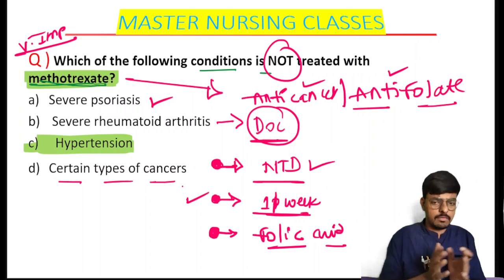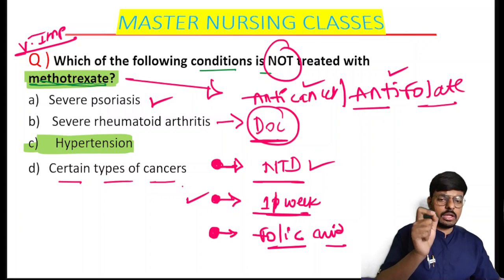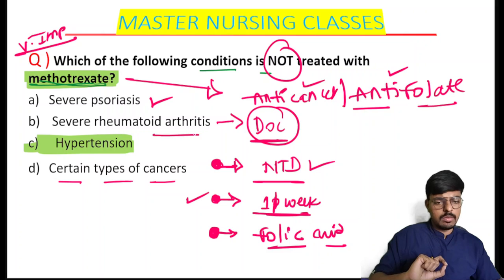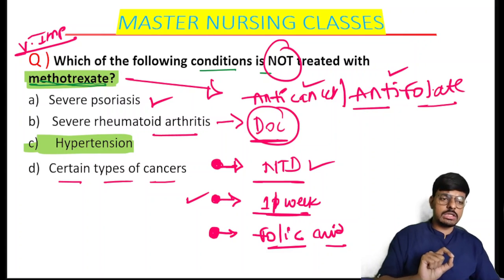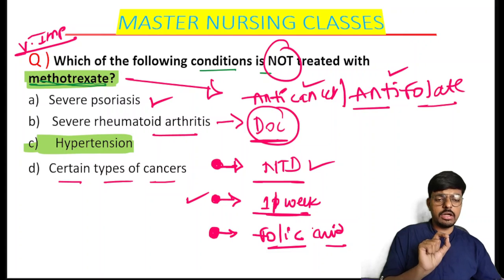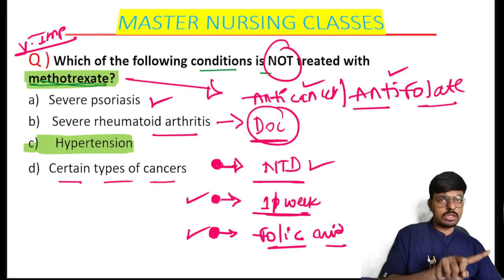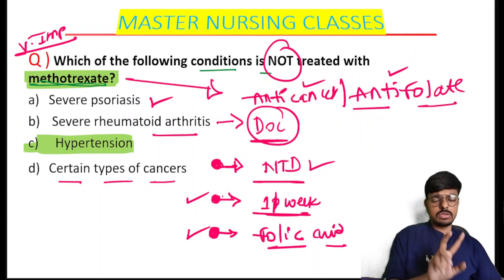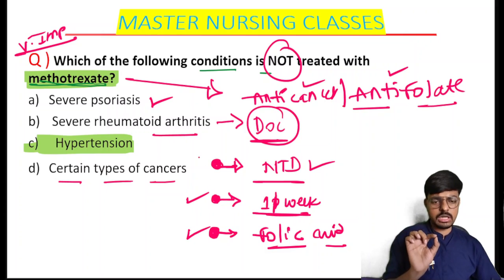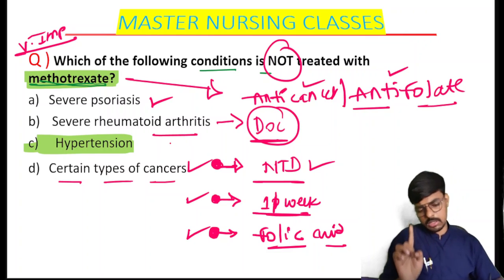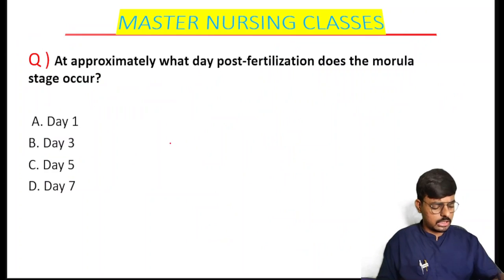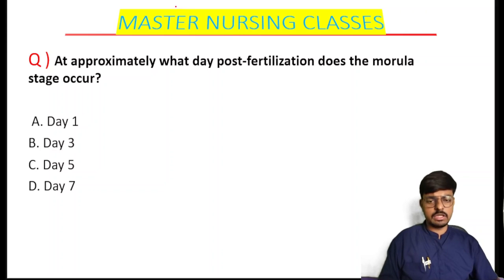After that we can give the folic acid, because the methotrexate we are using in the treatment of rheumatoid arthritis decreases the folic acid. So in order to replace folic acid, we have to give the folic acid, but not on the same day. We can't give methotrexate and folic acid the same day. So I hope the concept is clear. These are very, very important points you have to remember before your NORCET 8 exam and RRB nursing superintendent exam. This is the basic you have to know.